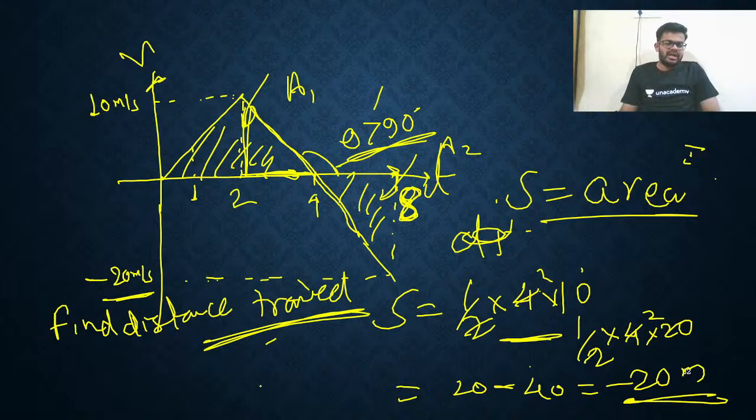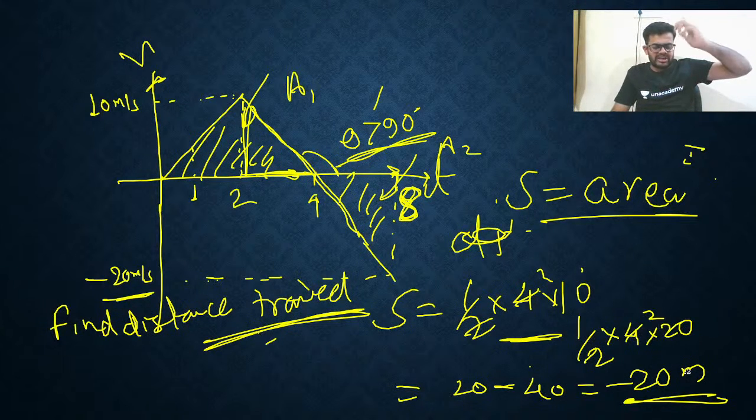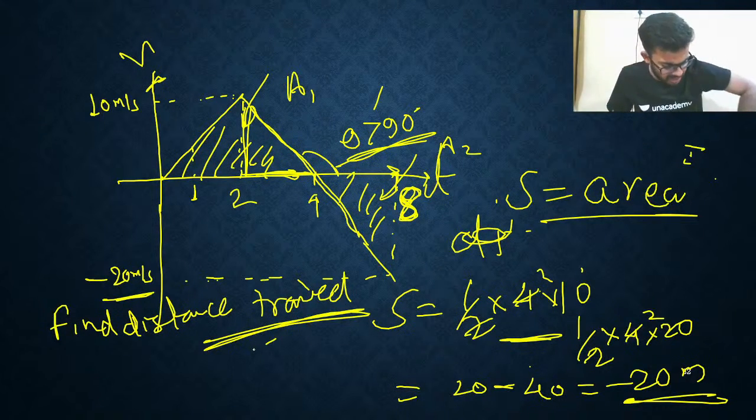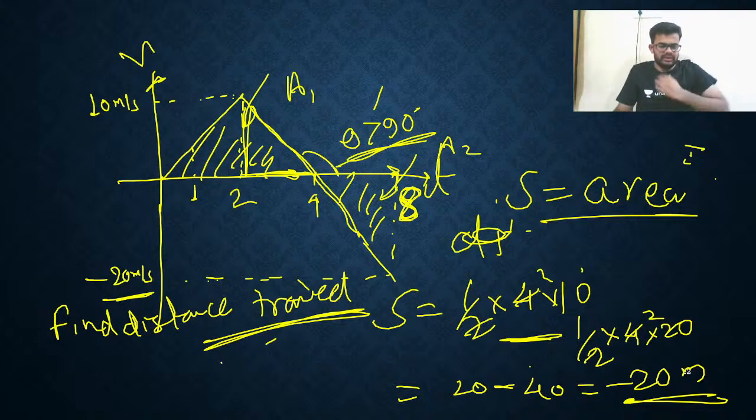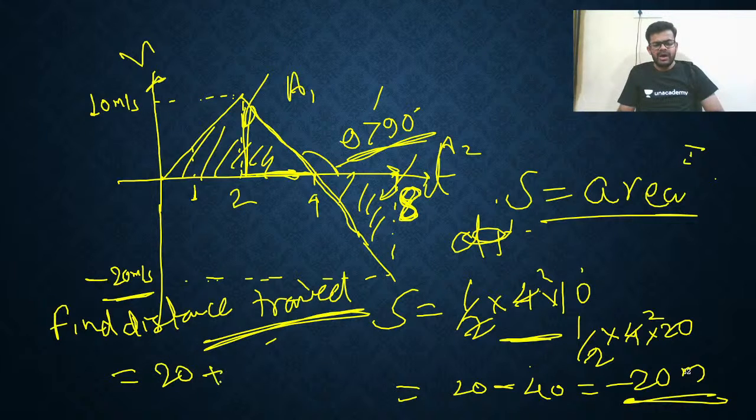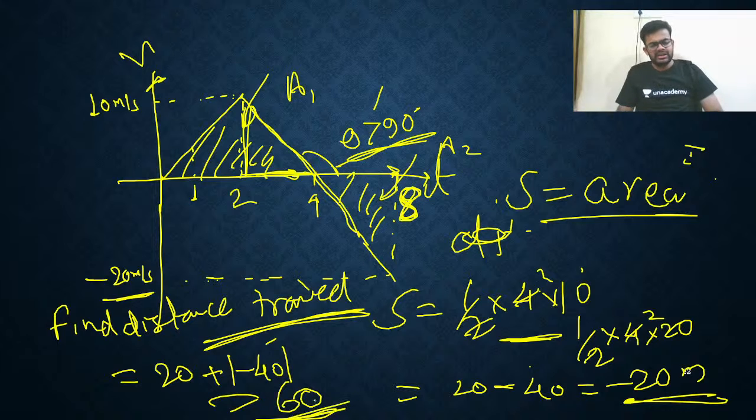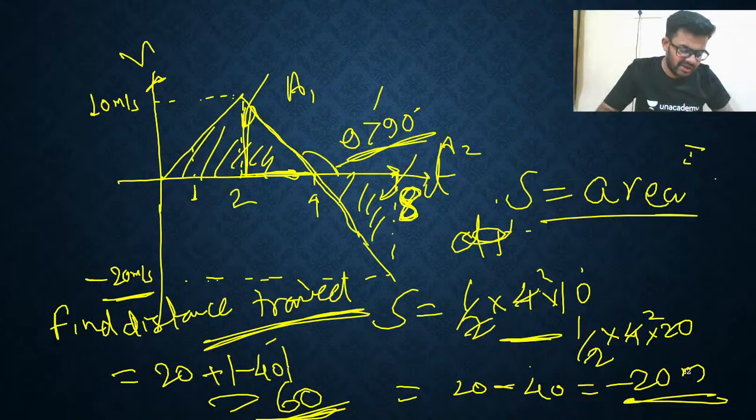60. Very good. What we used to do, we just make the negative area positive, है ना? Because distance is always positive. Yes. So we'll say 20 is positive. Now I'll just take the magnitude of minus 40. So it is 60. है ना? Yeah. So this is the total distance traveled, right?